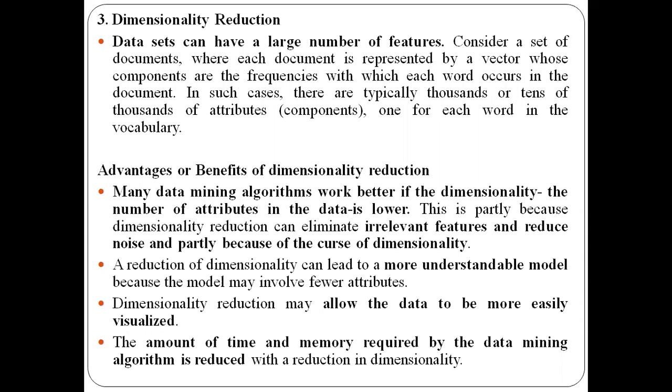The reason is that in low dimensional data, we will not have irrelevant attributes that contain noise. Noise data and irrelevant attributes will be less. If the irrelevant attributes and the noise are removed, then the curse of dimensionality problems will also be reduced. You know what the curse of dimensionality is. As you increase the number of attributes or dimensions, it consumes a large amount of storage space. So if you have fewer dimensions, less storage space will be required, because there will be less irrelevant data and noise. So this is one of the advantages.